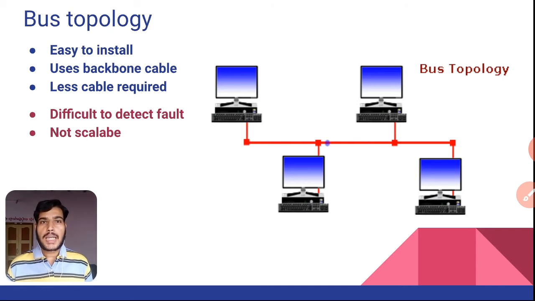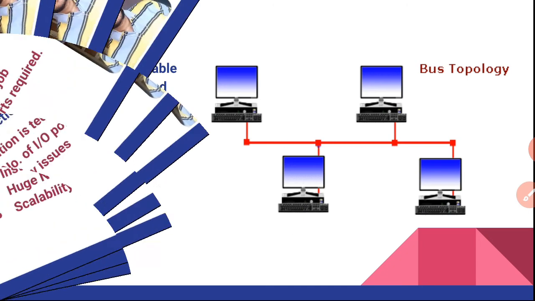This topology cannot be scalable, because there is a limit of nodes to be connected with the backbone cable. According to this figure, this backbone cable supports only 4 nodes to be connected. So thus we have interconnected only 4 systems. Suppose I want to add one more node, it is impossible, because there is a limitation to connect nodes to the backbone cable. So thus scalability is very difficult in bus topology.